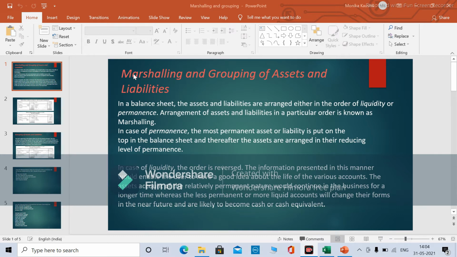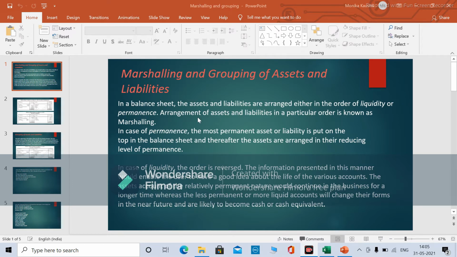So marshalling is just arranging the assets and liabilities in the proper way so that the interested users can get the information easily and quickly. So this is just the arrangement of assets and liabilities in the balance sheet. Now marshalling has two ways. In two ways we can do the marshalling. One is liquidity and one is the permanence nature.